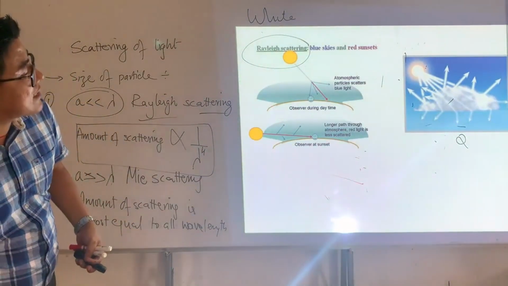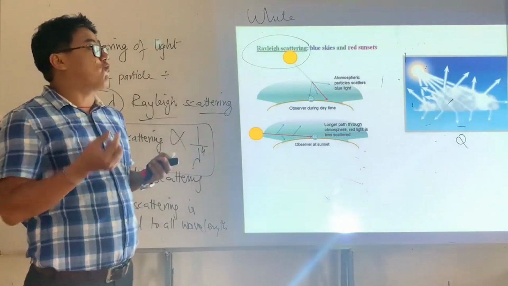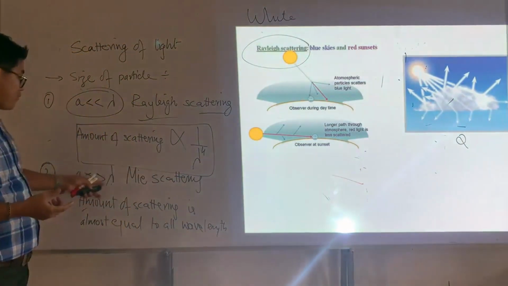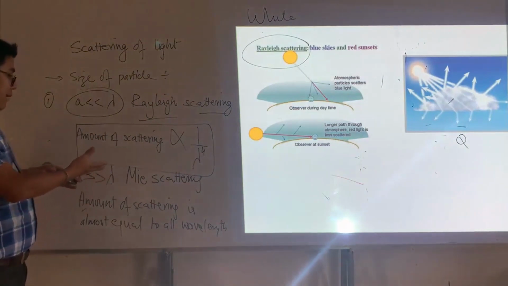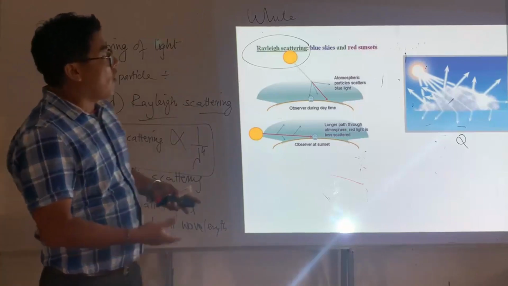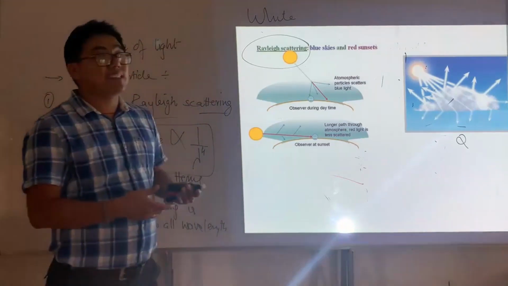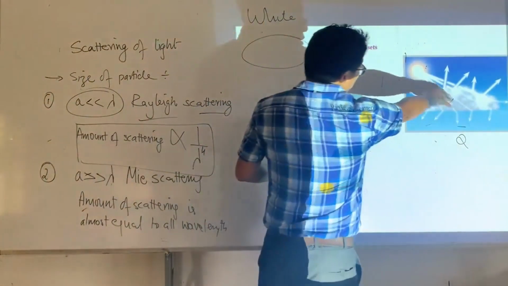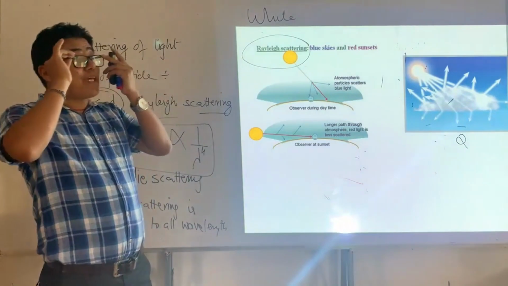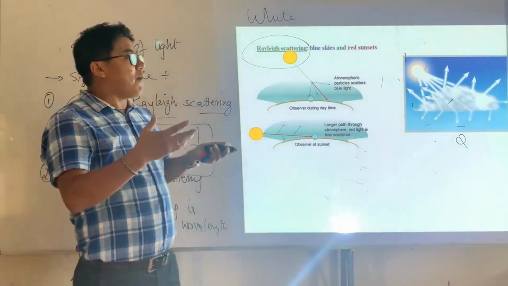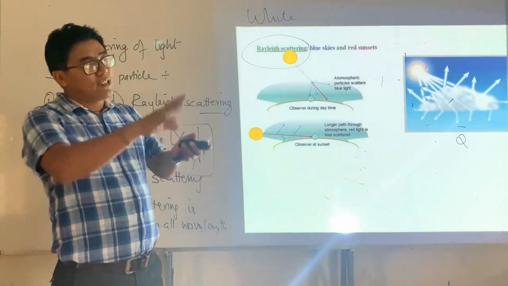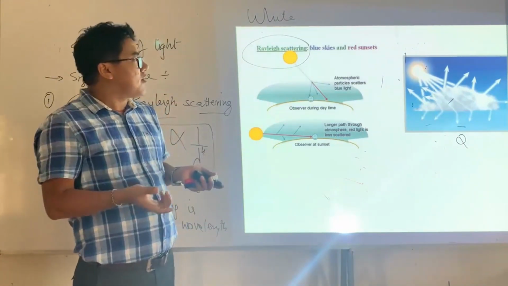When sunlight scatters from a droplet of water in the atmosphere, since the droplet of water is so big compared to the wavelength of light, Mie scattering takes place. Therefore, the clouds normally appear white. So this is what we have. Therefore, if the scattering object is big, then the amount of scattering is almost equal for all the wavelengths. So what we see is white light.